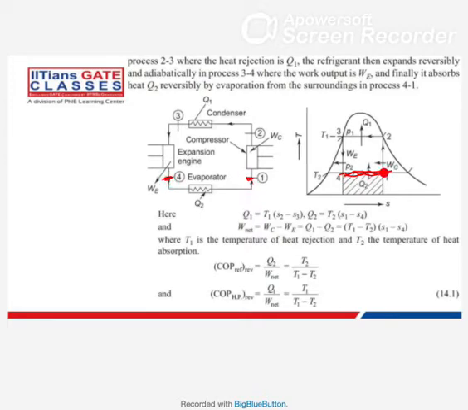Okay, after that, when it reaches state point 1, here we compress. We compress from state point 1 to state point 2. So we have a compressor here. Why is this required? We compress this so that its temperature will become more than the surrounding temperature. Let's say we have a surrounding temperature as this one. It should be more than the surrounding temperature so that it can reject heat to the surrounding.